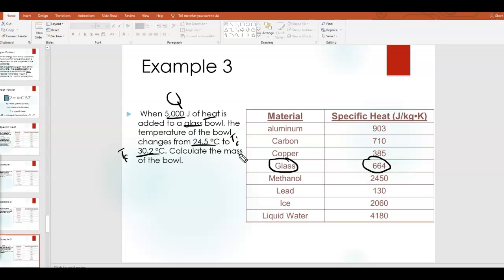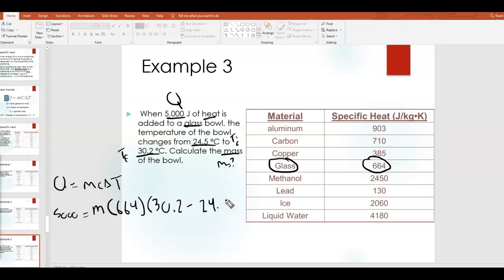And the unknown is, it says to calculate the mass of the bowl. So again, I take my equation, Q equals mc delta T, and now I'm just going to plug in. This time, instead of solving for Q, I have to rearrange and get mass by itself. So Q is 5,000. Okay, the mass is unknown, so I have to leave that in the equation. For C, I'm going to plug in that 664 from the chart. And then for delta T, the change in temperature, that's the final minus the initial temperature. That's going to be 30.2 minus 24.5.